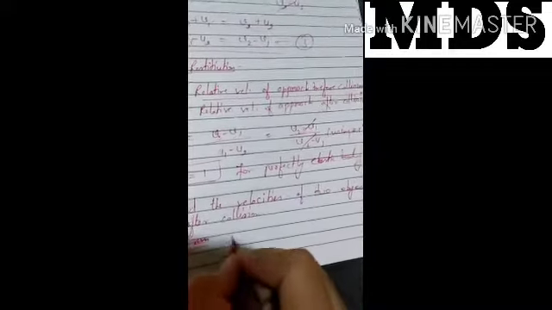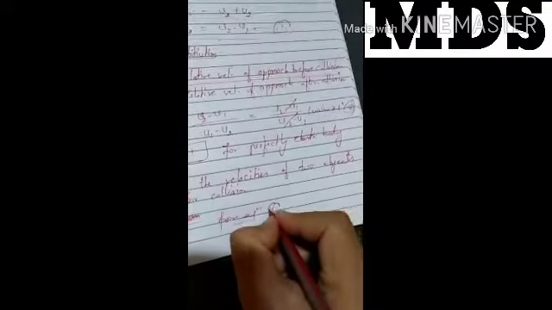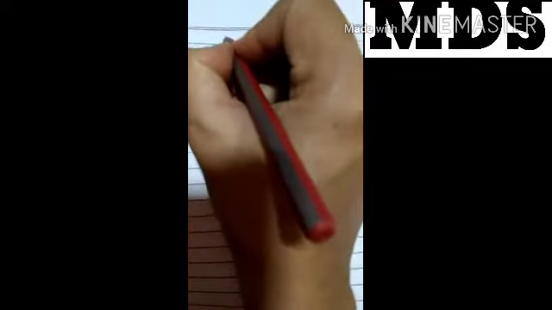Now from equation third, here relation is this one. Now from this relation we can write v1 equal to u2 plus v2 minus u1.